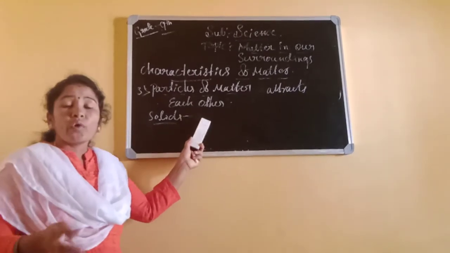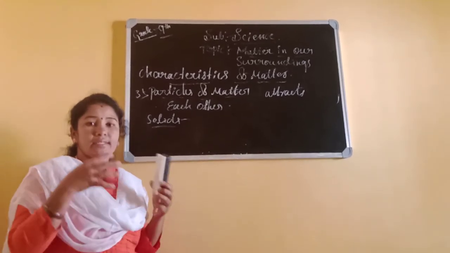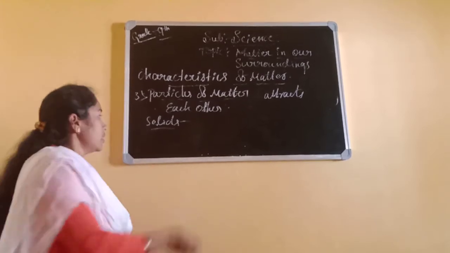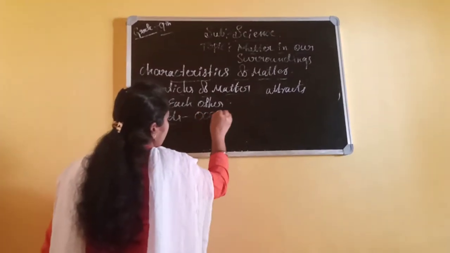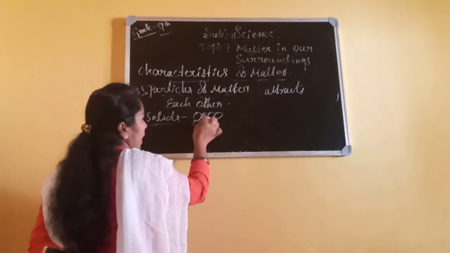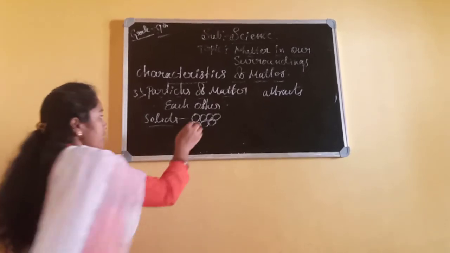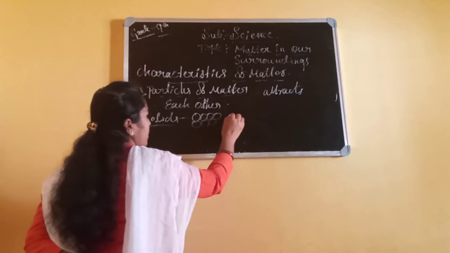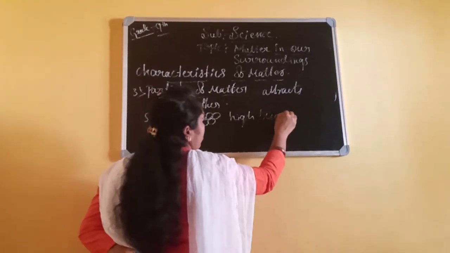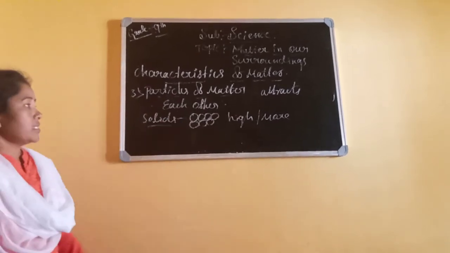Here there is more intermolecular force of attraction in solids, so they are arranged very closely and tightly. Why? Because the force of attraction between each molecule is very high. The intermolecular force of attraction is high in solids.